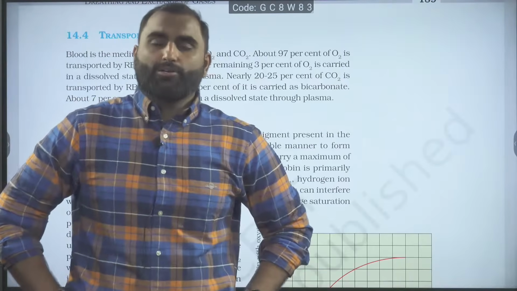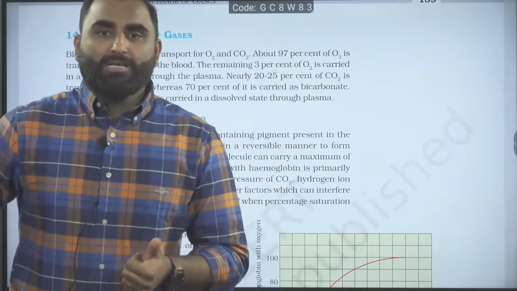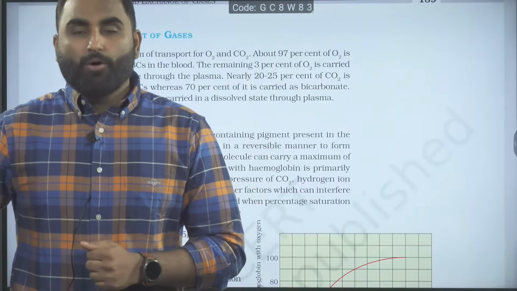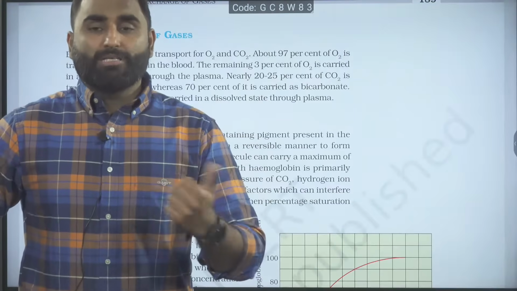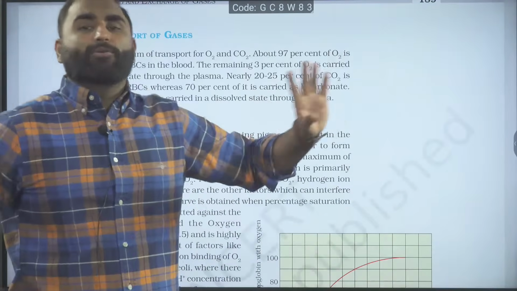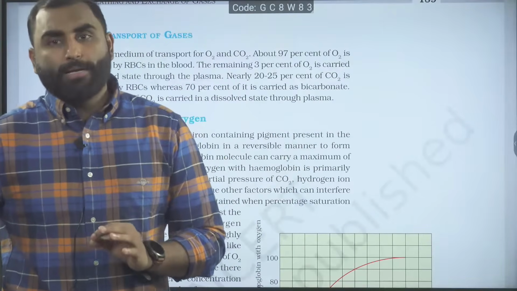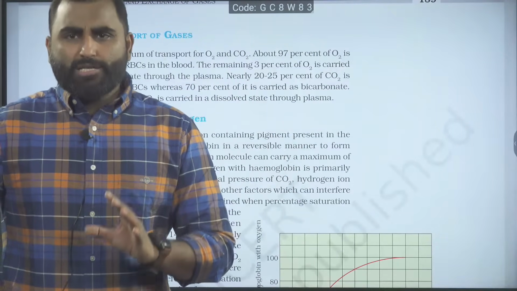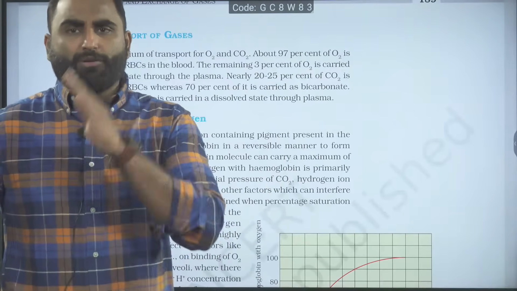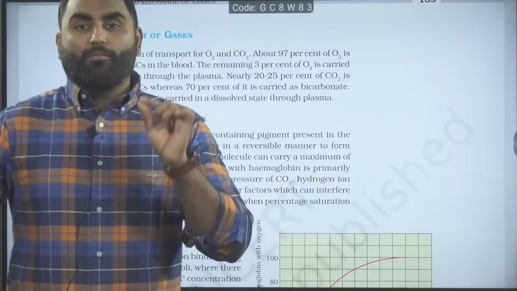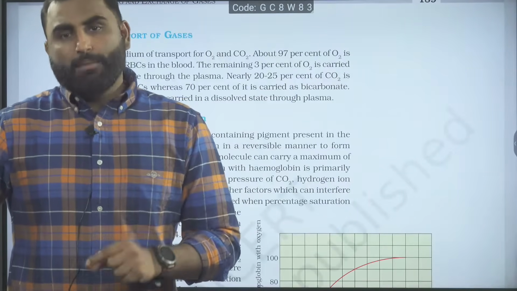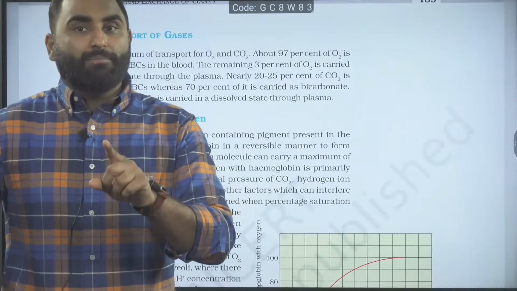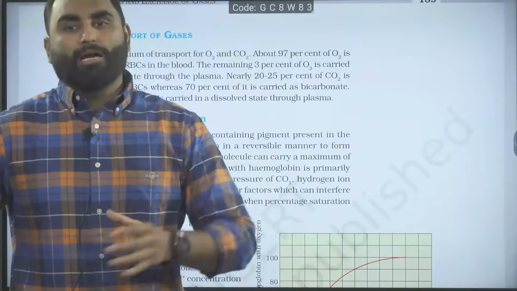Talking about carbon dioxide. Carbon dioxide, 7% in the plasma. It is dissolved. Solubility is higher, 7% dissolved in plasma. Remaining 20 to 25% is bound to the hemoglobin in the form of carbaminohemoglobin. 70%, the major form of the carbon dioxide, is transported from the tissues to alveoli in the form of bicarbonates. But where are these bicarbonates formed? The bicarbonates are formed in the RBC, but they are transported in the blood plasma.